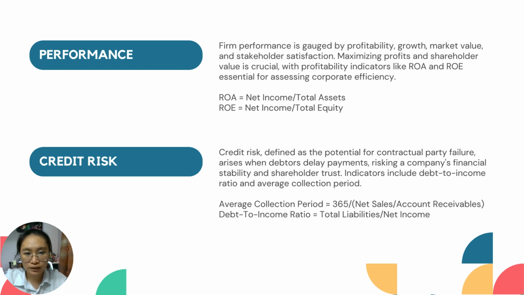divided by total equity. Next, credit risk is defined as the potential of contractual party failure, arising when a debtor delays payment, risking a company's financial stability and shareholder trust. Indicators include debt-to-income ratio and average collection period. The equation of average collection period is 365 divided by net sales, which is divided by account receivable. Debt-to-income ratio equals total liability divided by net income.